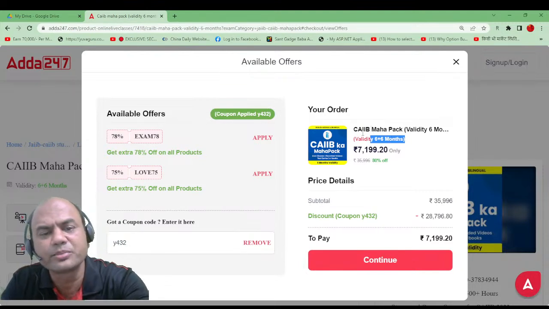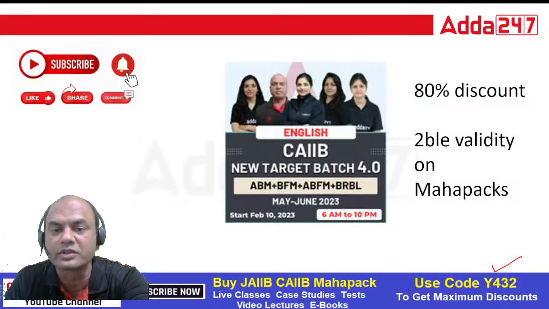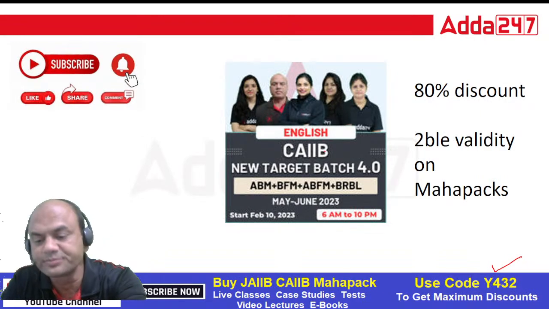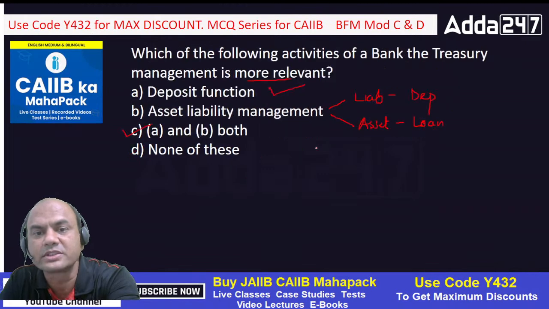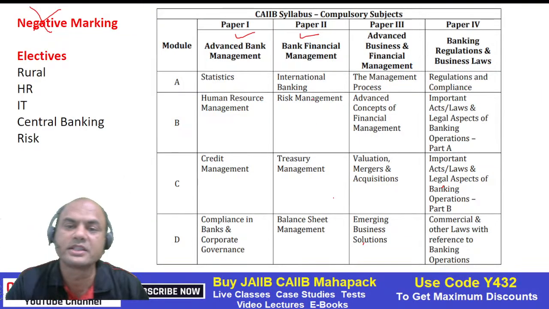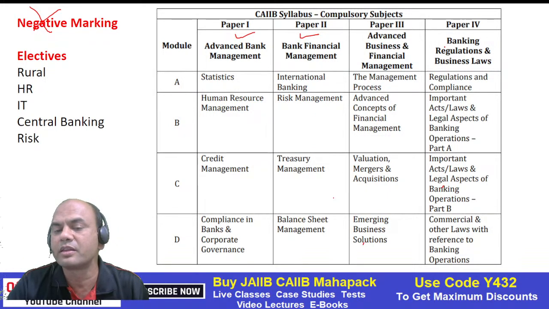Why am I telling you this? Because look at this, the portion for CAIIB has changed. This new portion, everyone must focus on this. Many of us don't know what the new subjects are. If you see this new portion, it has 4 papers: ABM, BFM, ABFM and BRBL.